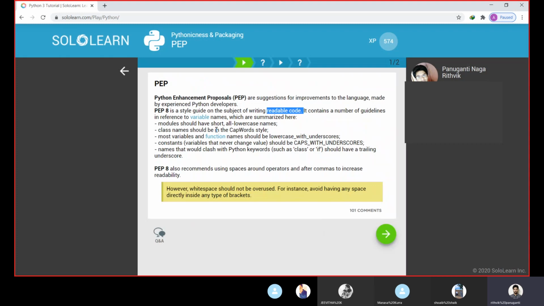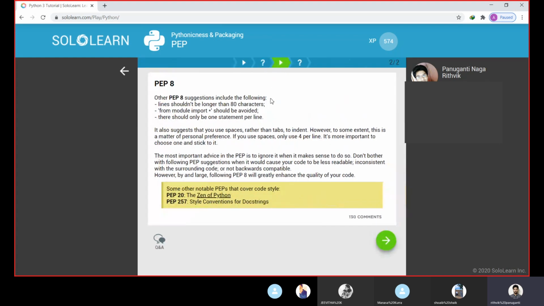A module should have short, all-lowercase names. All class names should be in CapWords style, with the C in uppercase and the W in uppercase. Most variables and function names should be in lowercase, with underscores as the spaces between the words in function names. So this is the PEP 8 style guide.